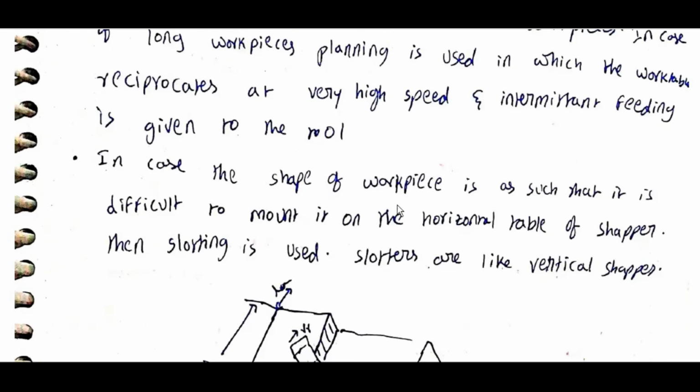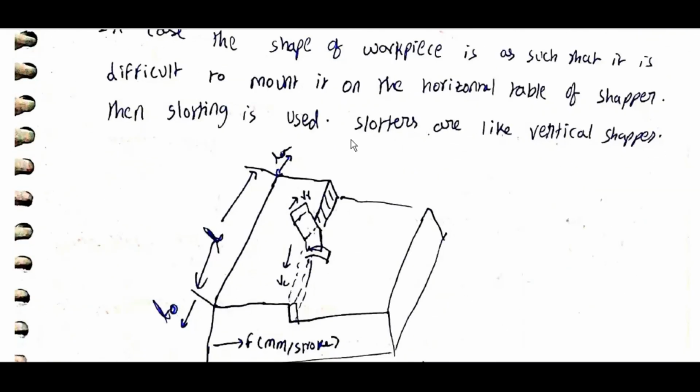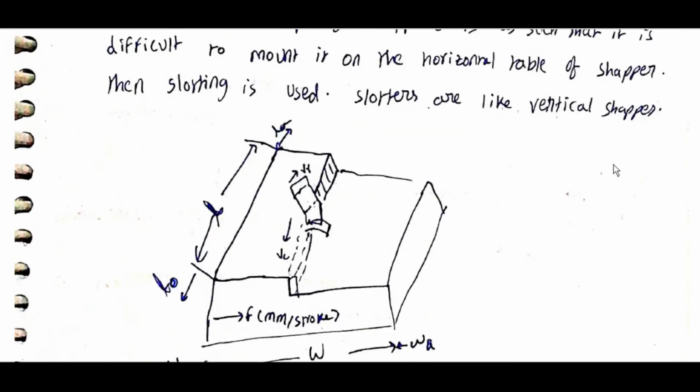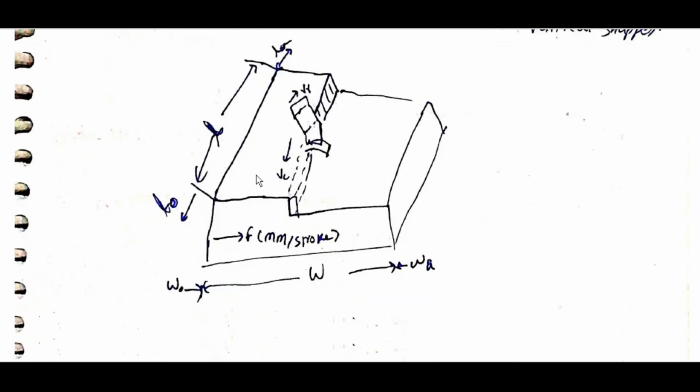In case the shape of the workpiece is such that it is difficult to mount on the horizontal table of a shaper, then slotting is used. The slotters are vertical shapers. Here, if you observe, the tool reciprocates like this. Feed is given intermittently. Lo, La.